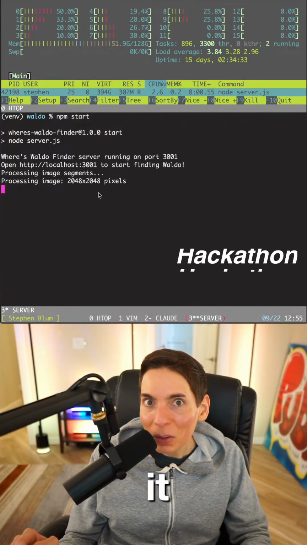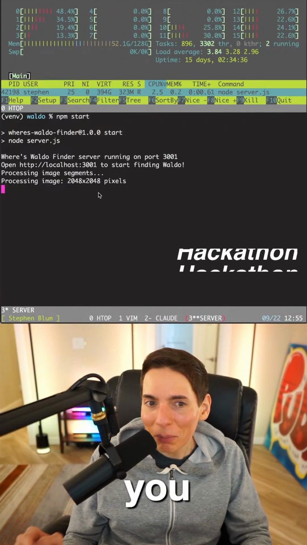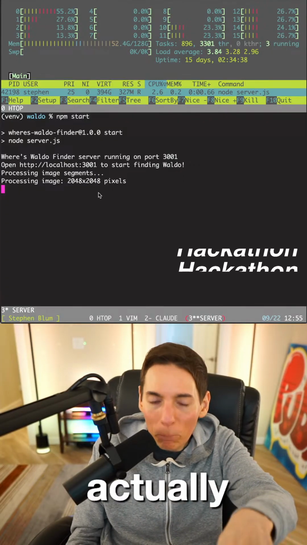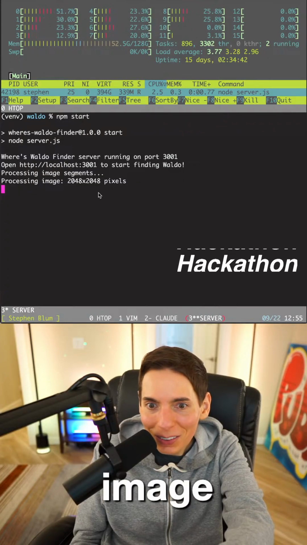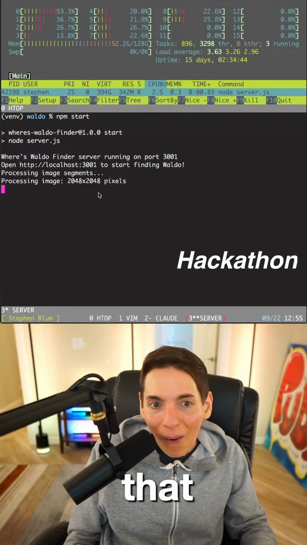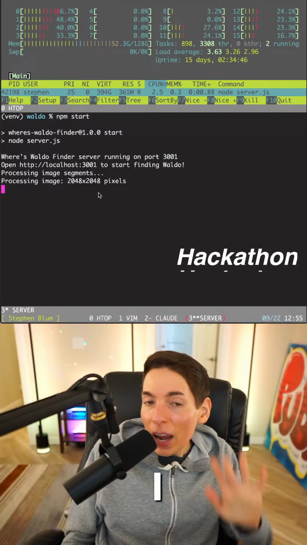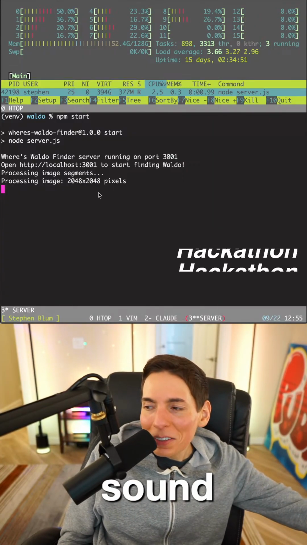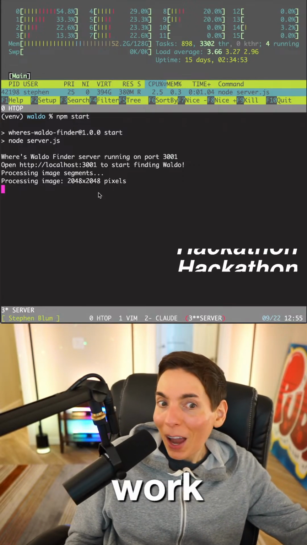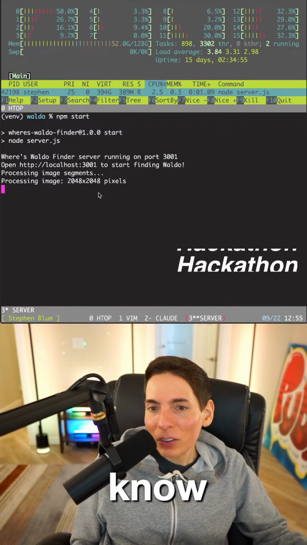Is it actually going to find Waldo? Do you guys think it'll actually physically find exactly where Waldo is in that image? I know it didn't error. There are no errors. But is the logic sound, is it actually going to work? I don't know. This is actually really exciting.